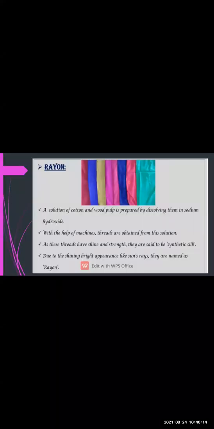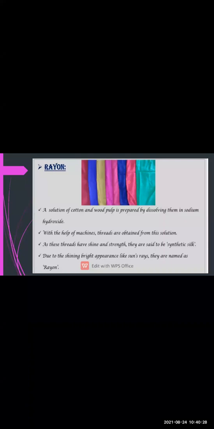Then there are some synthetic fibers or threads which are used for making different clothes. To make the clothes attractive, some artificial threads are also used. These artificial threads are of different types. Cotton threads and silk threads cannot fulfill the needs of the increasing population. So there was a need of synthetic fiber, also known as artificial thread, to fulfill the needs of the people.